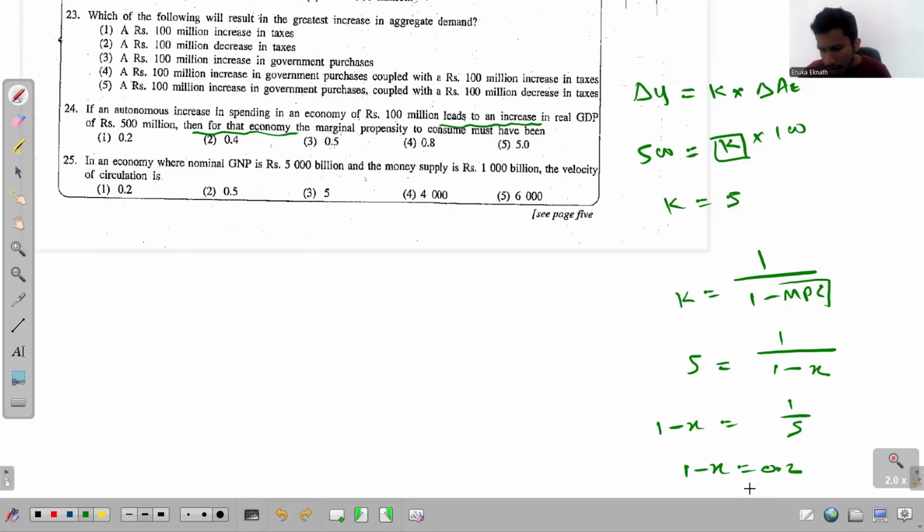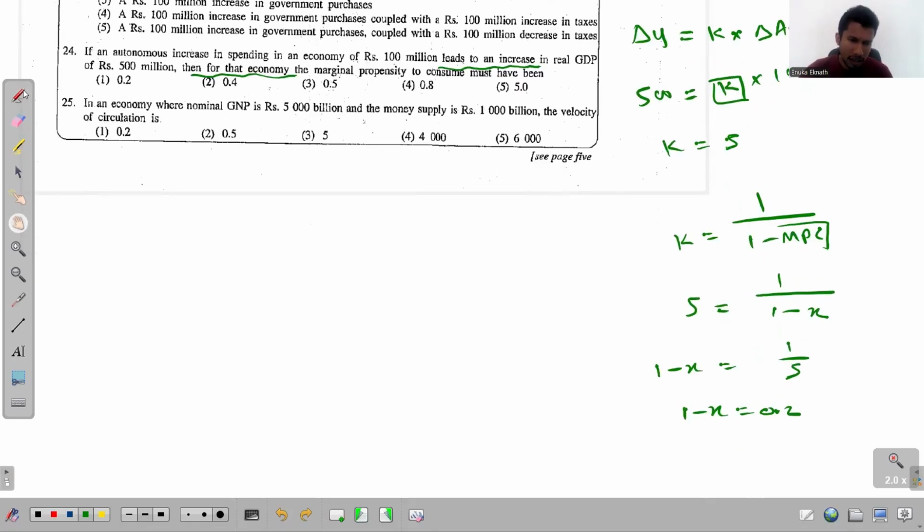Then if you send this x to the other side and take this 0.2 to the left side, it will be 1 minus 0.2. So x will be how much? 0.8. So MPC is 0.8. Yes, we have it here. So that's the answer for this question number 24.